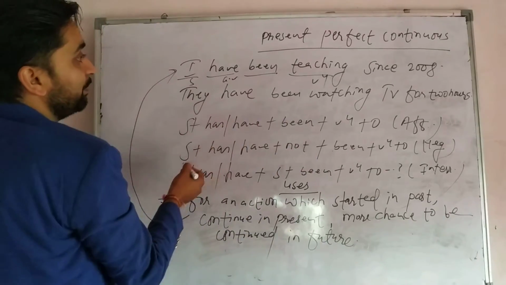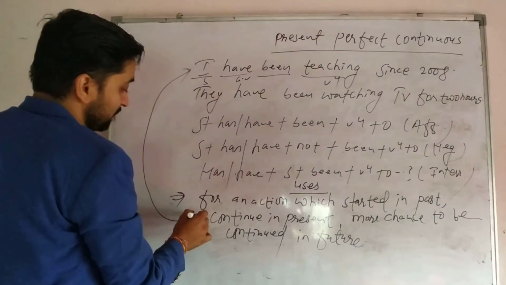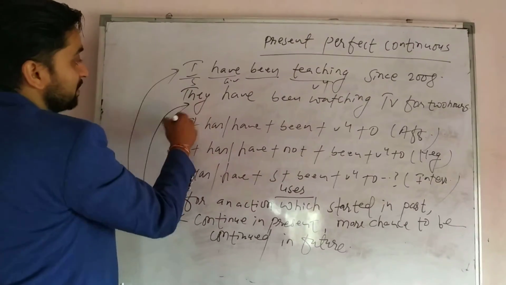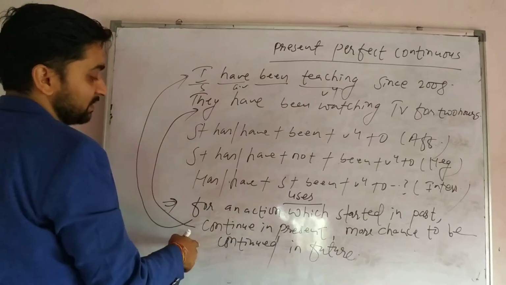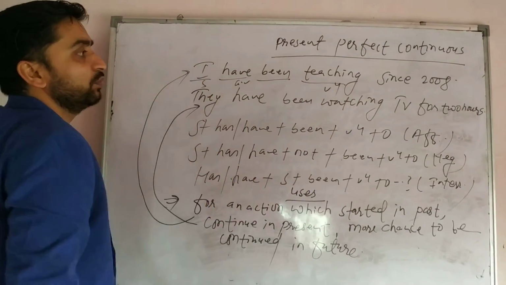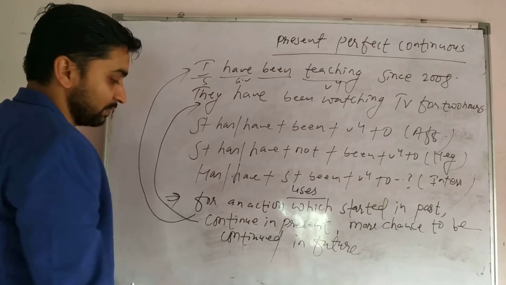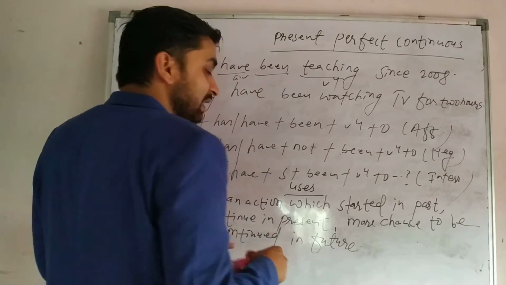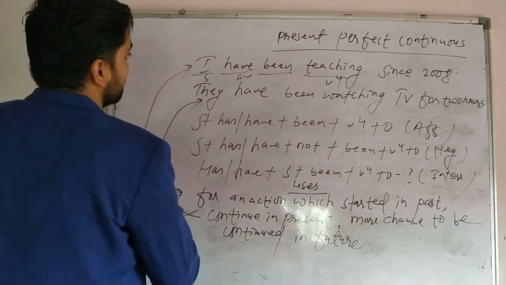Similarly, like they have been watching TV for 2 hours. In this example, they also are very much concerned with this use. They have been watching TV for 2 hours. So generally, it has a single use, present perfect continuous tense.